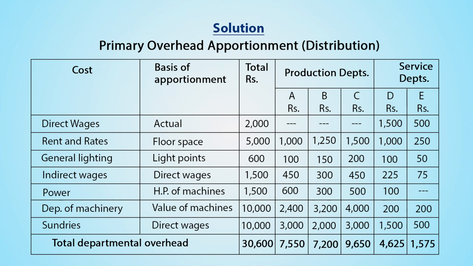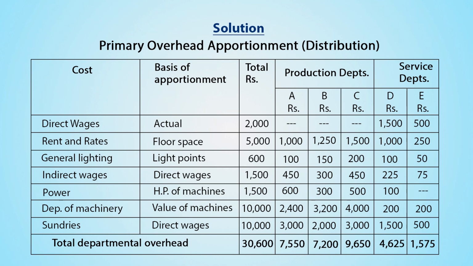Power is to be apportioned based on horsepower of machinery. Total amount of power given is rupees 1500. So, it comes to rupees 600, 300 and 500 for production departments A, B and C respectively, whereas it comes to rupees 100 for service department D and nil for service department E.